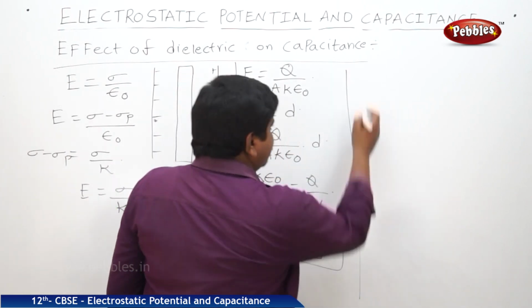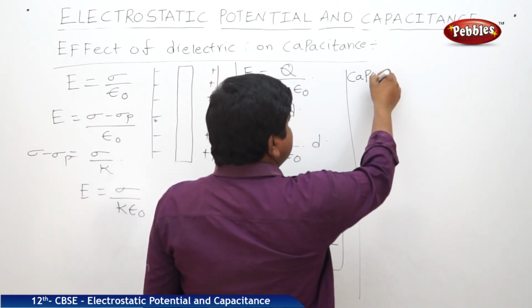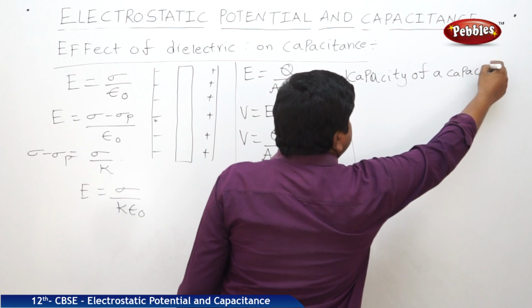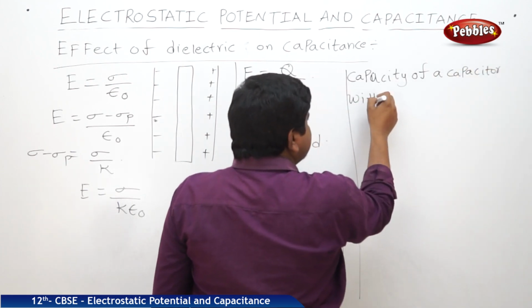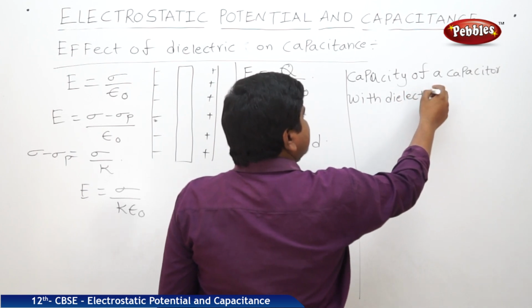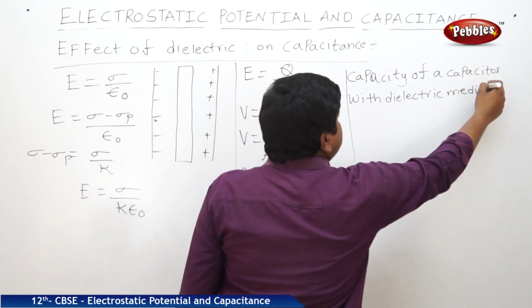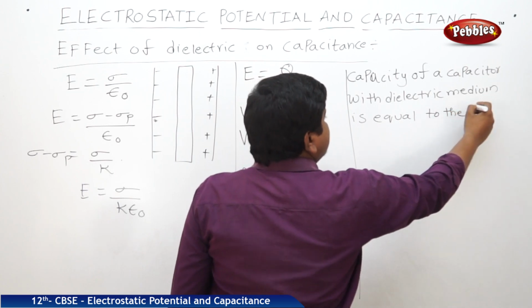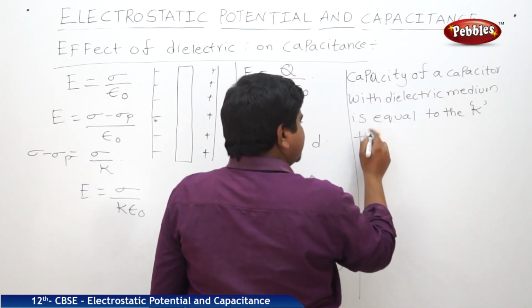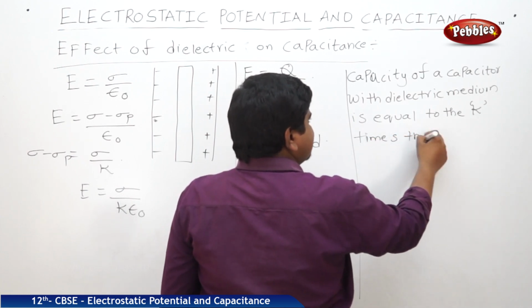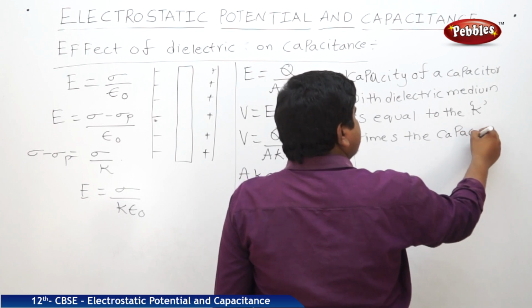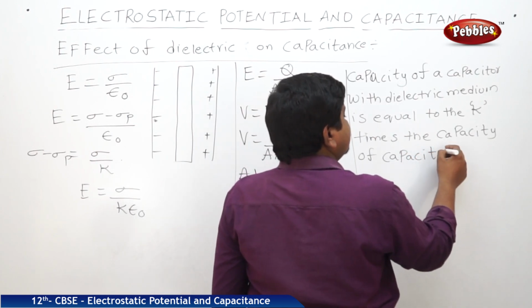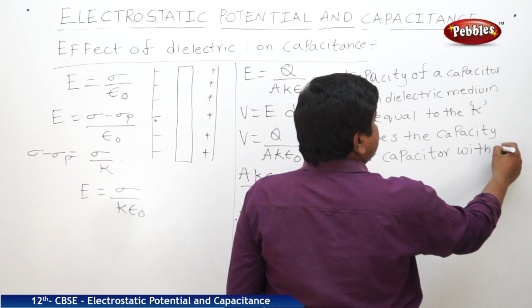So, we can write the capacitance or capacity of a capacitor with dielectric medium is equal to K times the capacitance of capacitor without dielectric.